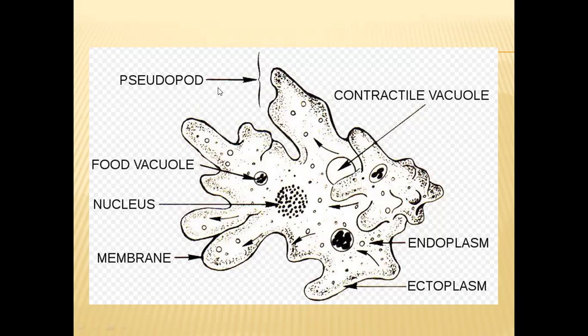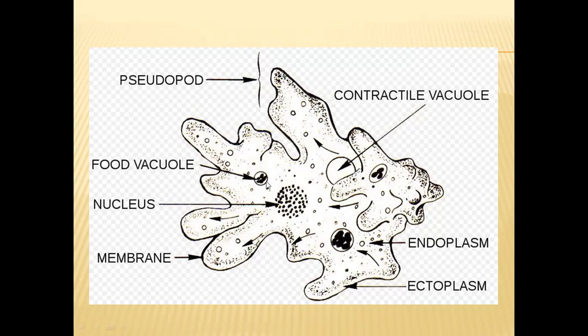From the water, they will receive oxygen, and they will receive nutrients in the form of food vacuoles. With the help of pseudopodia, they will receive food and form food vacuoles inside their cytoplasm. Materials like oxygen and nutrients are taken through the plasma membrane only.